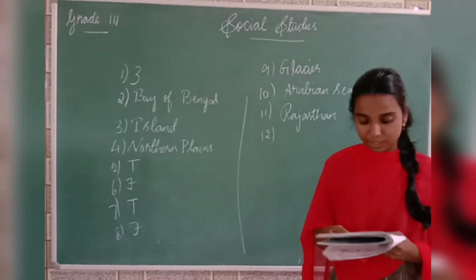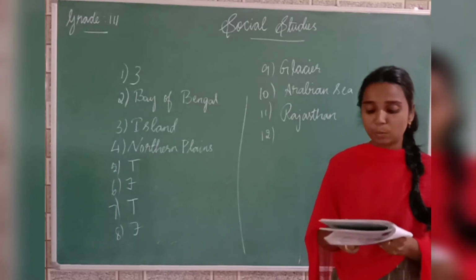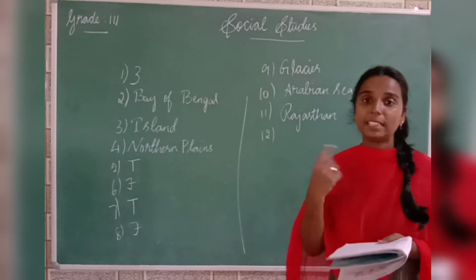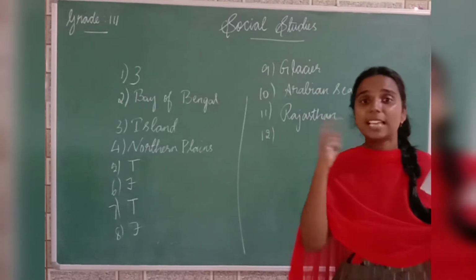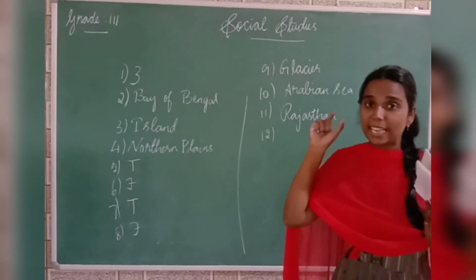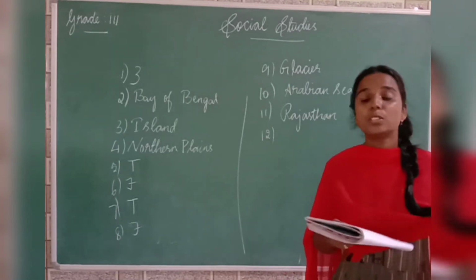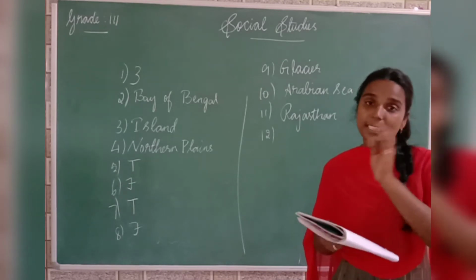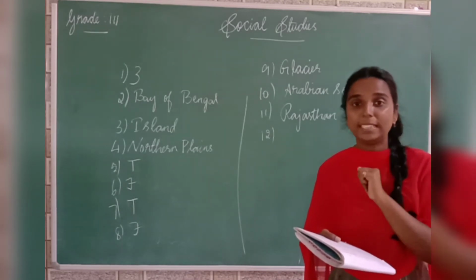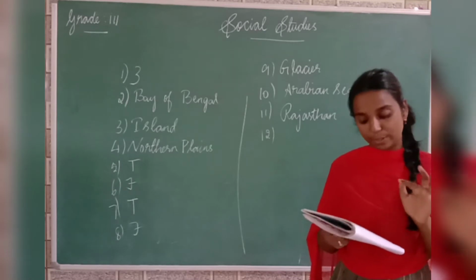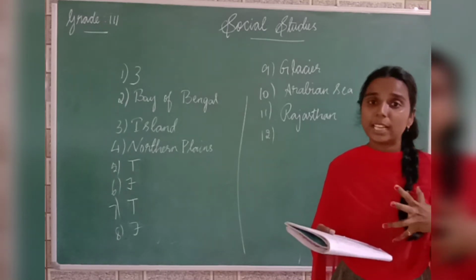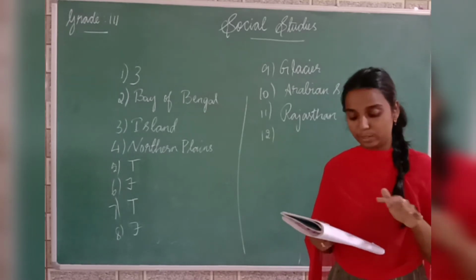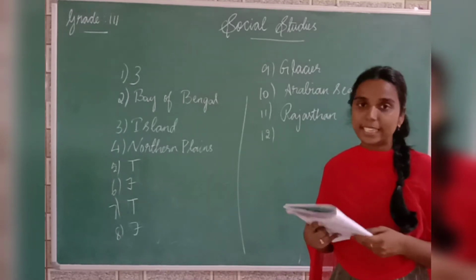Now see the 12th question. An area that has its own government and is part of a country is what? India is divided into 28 states and 8 union territories. Among them, which one is directly controlled by the central government? Union territories are directly controlled by the central government. Now our question is an area that has its own government. So which part has its own government? State, very good. So the answer for the 12th question is state.